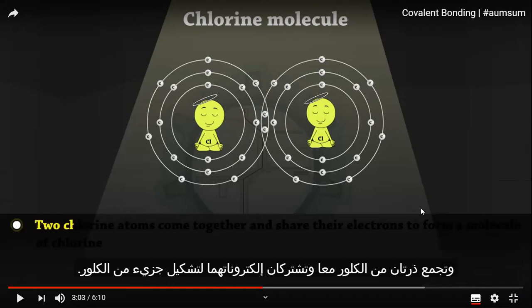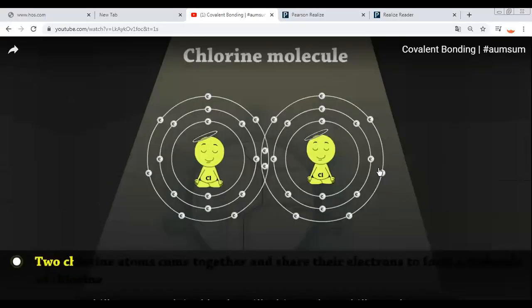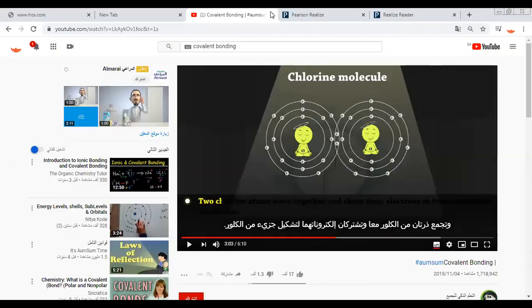Now each atom shares 1 electron. So the shared electrons, 1 or 2? Yes, 2 electrons. The shared electrons are now 2 electrons. And how many bonds form? One bond forms. So a single covalent bond.